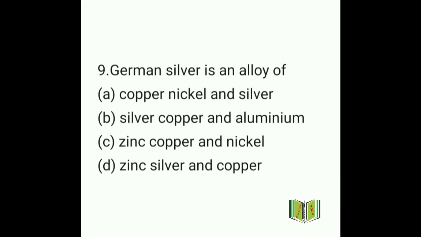German silver is an alloy of option A copper, nickel and silver, option B silver, copper and aluminium, option C zinc, copper and nickel, option D zinc, silver and copper. So what will be the answer here? You must be thinking that German silver must be made of silver.